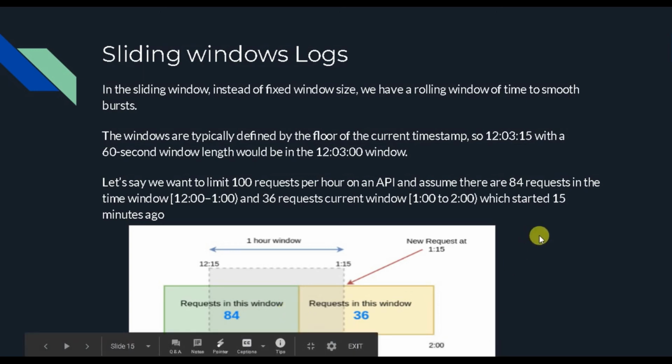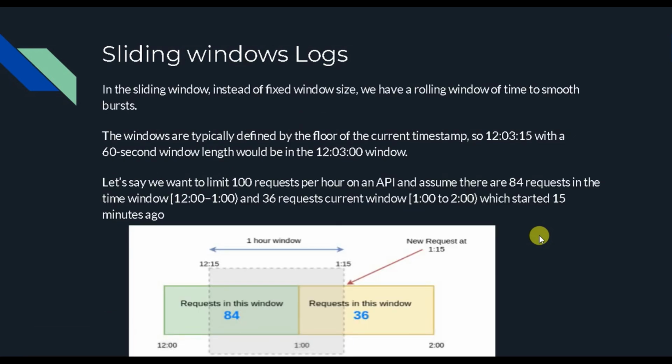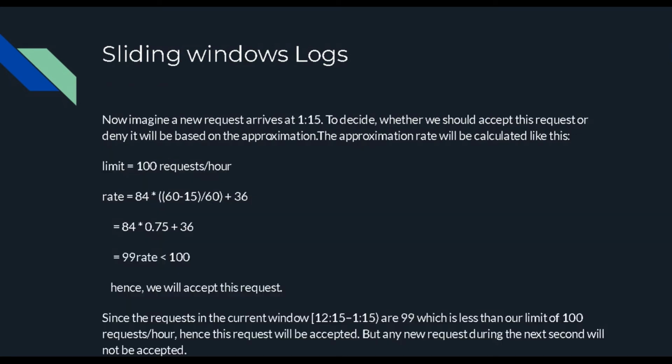Now it becomes cumbersome for us to decide whether we should allow those 15 requests, because they had started within the time frame which we had decided earlier. Imagine a new request comes at 1:15; to decide whether we should accept it or not, we have to consider that requests started earlier, from 12:45.